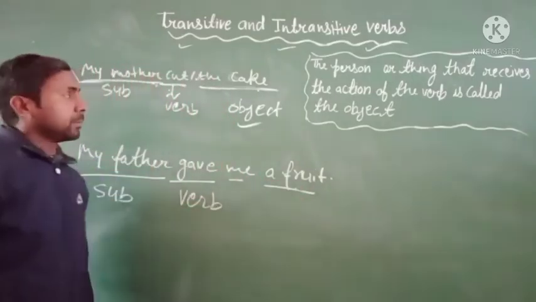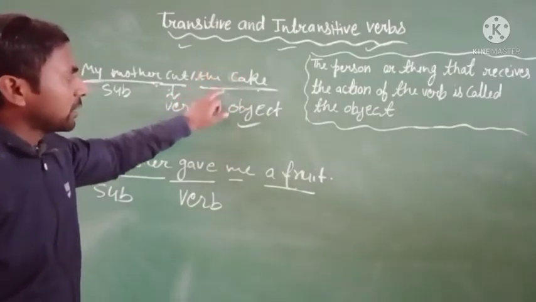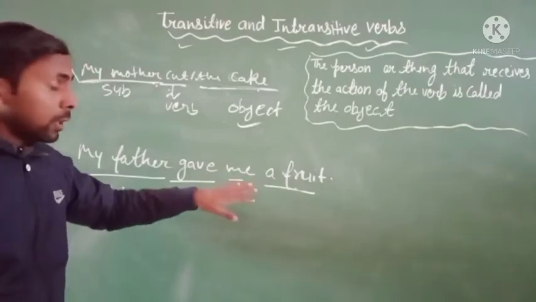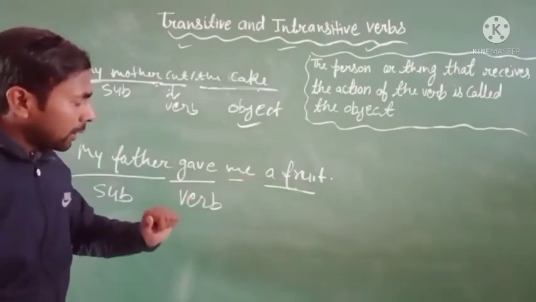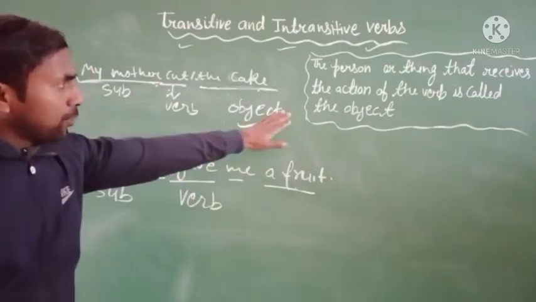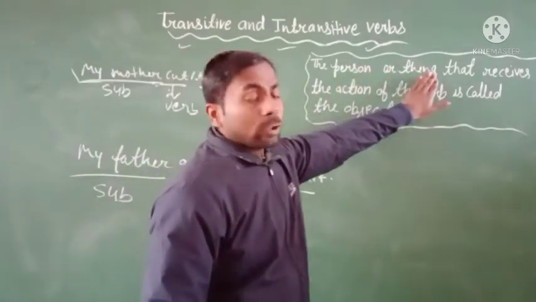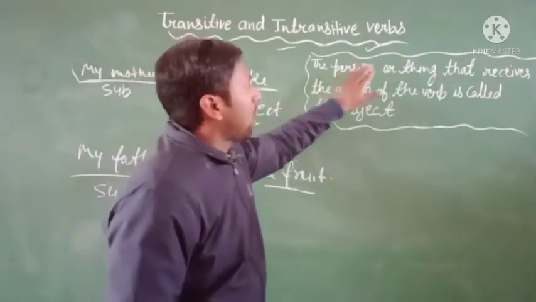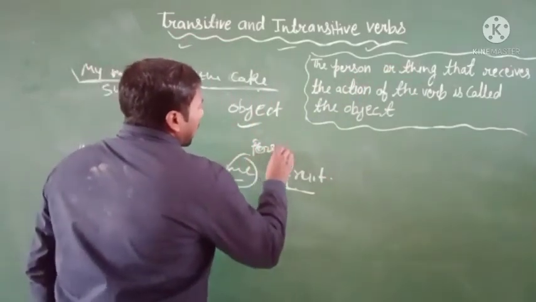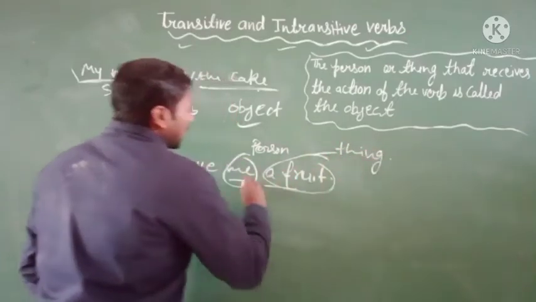There are two words. In the first sentence you can see only one word that is the object, but here you can see there are two words, and both are words for a person or thing. Here is a person, here is a thing, and the object means a person or things. Both are used in this sentence.